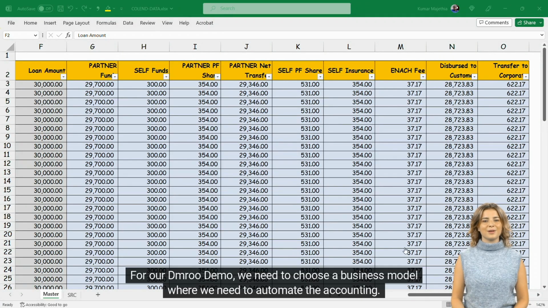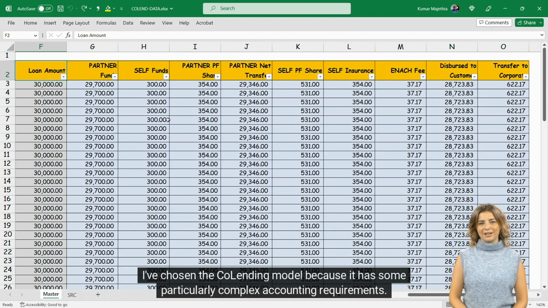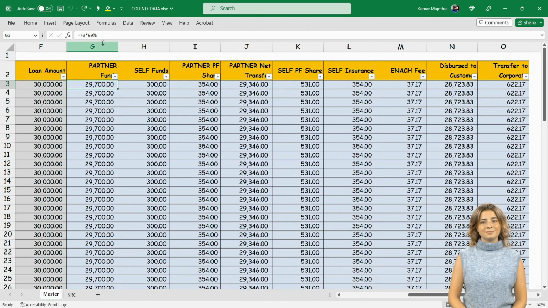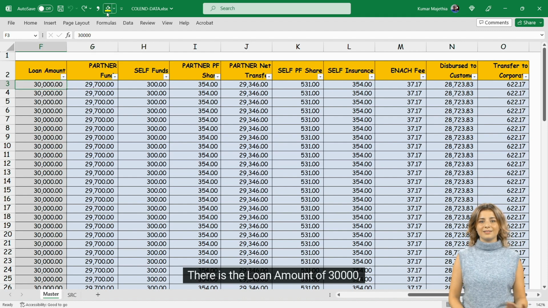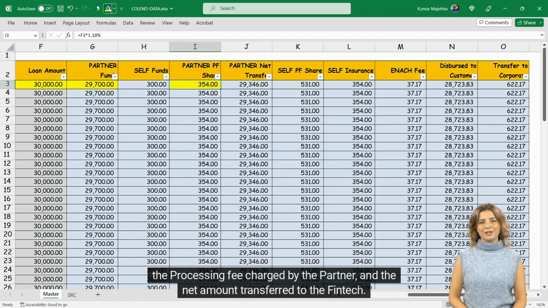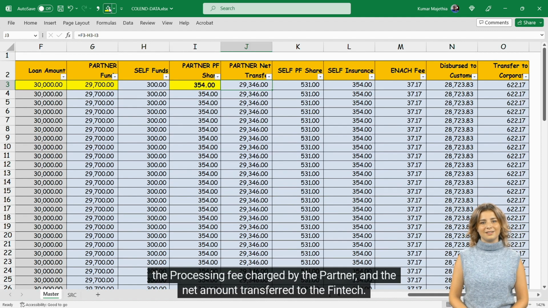For our Dmroo demo, we need to choose a business model where we need to automate the accounting. I've chosen the co-lending model because it has some particularly complex accounting requirements. This is how their accounts team was managing the co-lending relationship. There is the loan amount of 30,000, the partner's share, which is 99% in this instance, the processing fee charged by the partner, and the net amount transferred to the fintech.